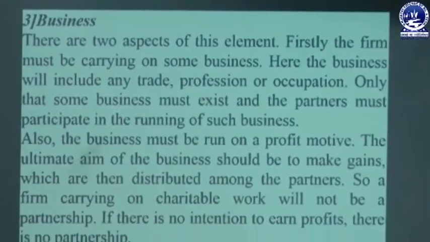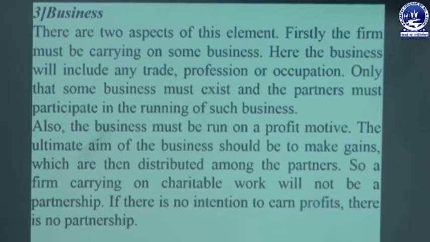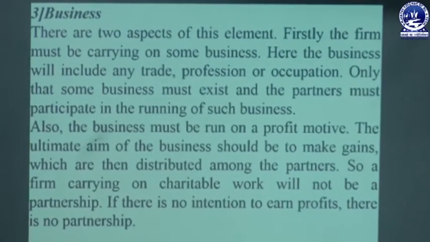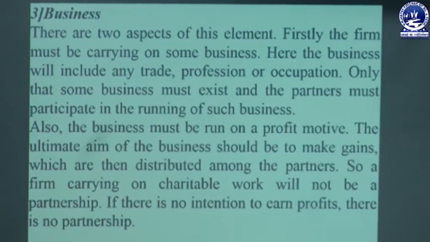And as some business exists, partners must participate in the running of such business. So the members in the partnership business who carry on that business must contribute their role relating to running of that business,